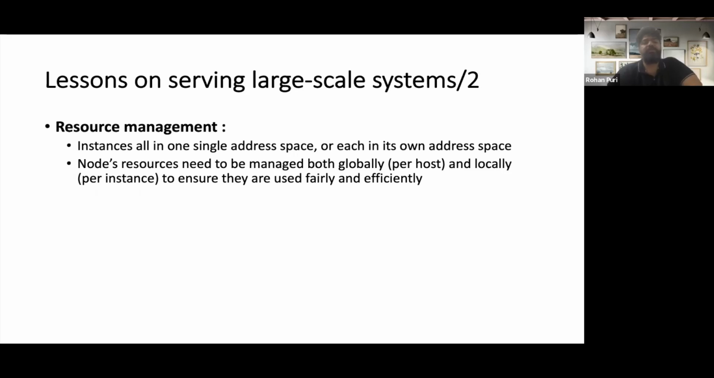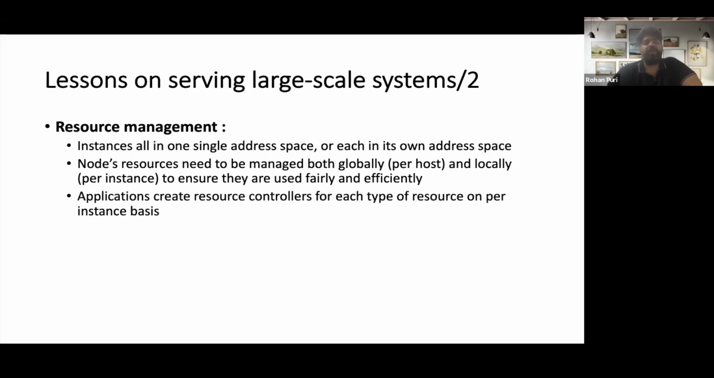They say that a node's resources need to be managed both globally per host and locally per instance to ensure fair utilization and efficiency as well. So how do they do it? They have a concept of resource controllers, for each type of resource, and this is per instance. So applications can create these controllers and use them.